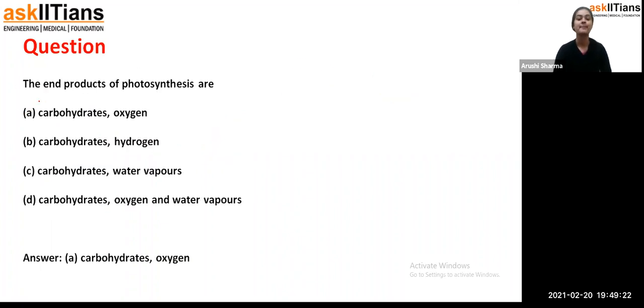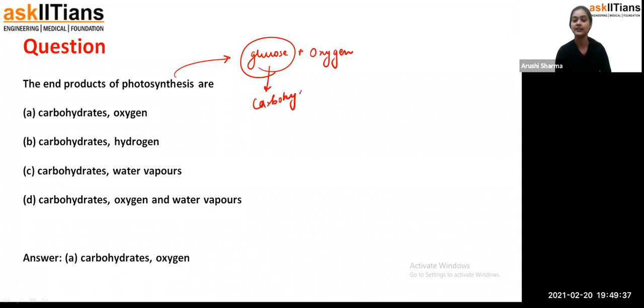Fine. Then the end products of photosynthesis. In photosynthesis we get glucose plus oxygen. And students, if you remember, glucose is a type of carbohydrate. It is a kind of monosaccharide, and monosaccharides are a type of carbohydrate only.